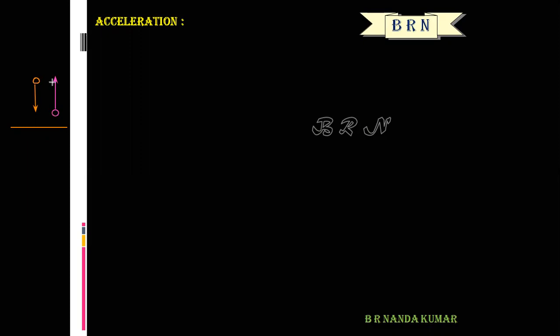When a ball is thrown vertically upwards, what happens? Its velocity gradually decreases. Finally, it will become zero. The time rate of decrease in its velocity, that is called negative acceleration. The time rate of increase in its velocity, that is positive acceleration.